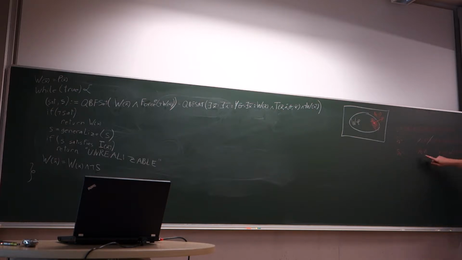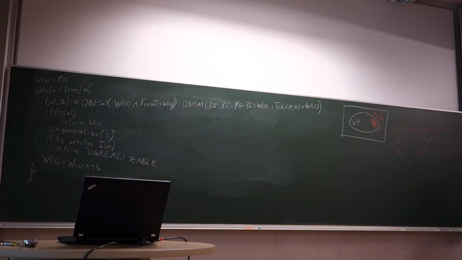So the more variables we remove from this satisfying assignment, the larger is the region of states that is represented by this incomplete cube now. Now, of course, we cannot just remove all the variables or as much as possible. We have to be careful when removing these variables.